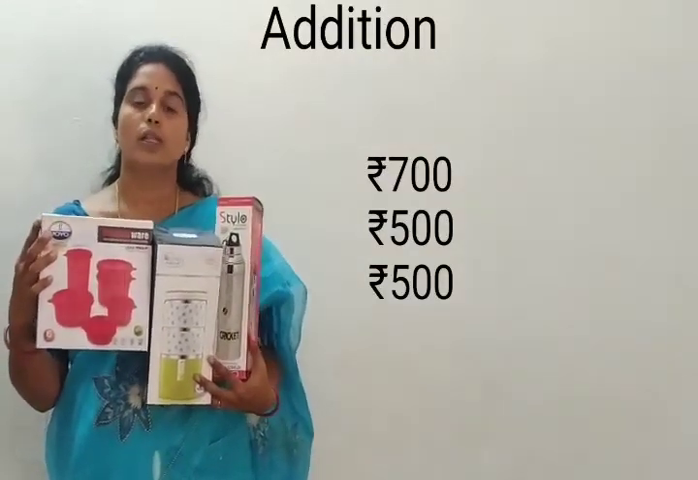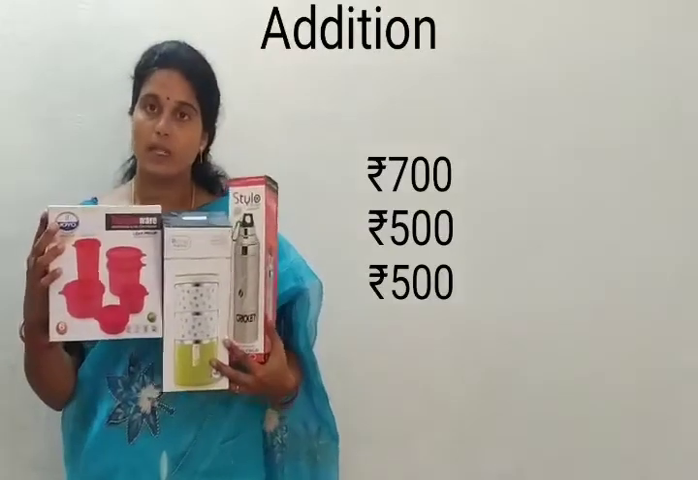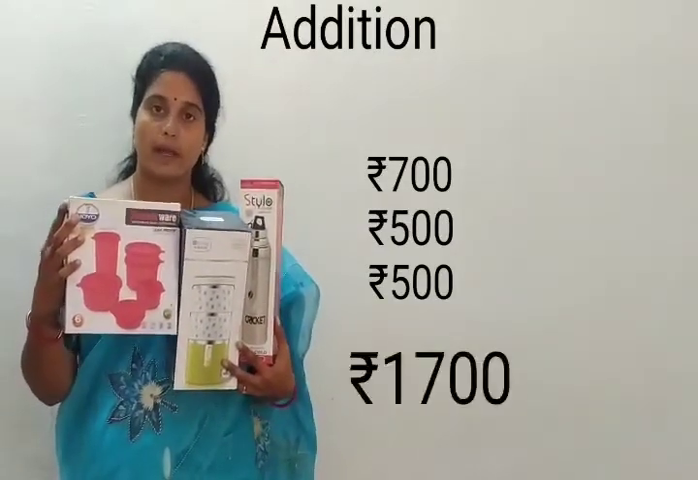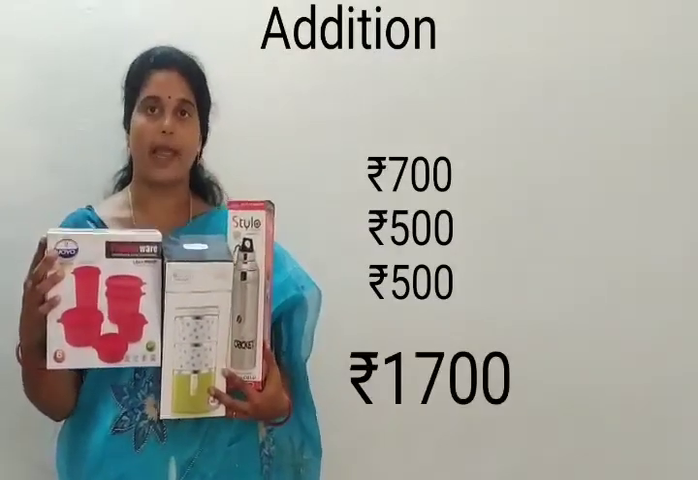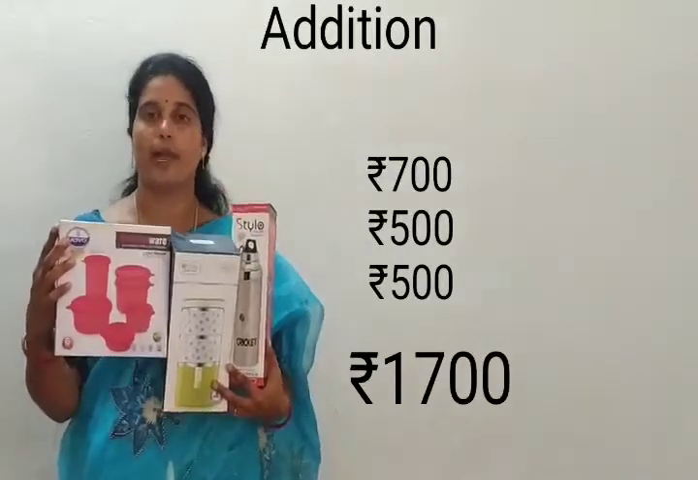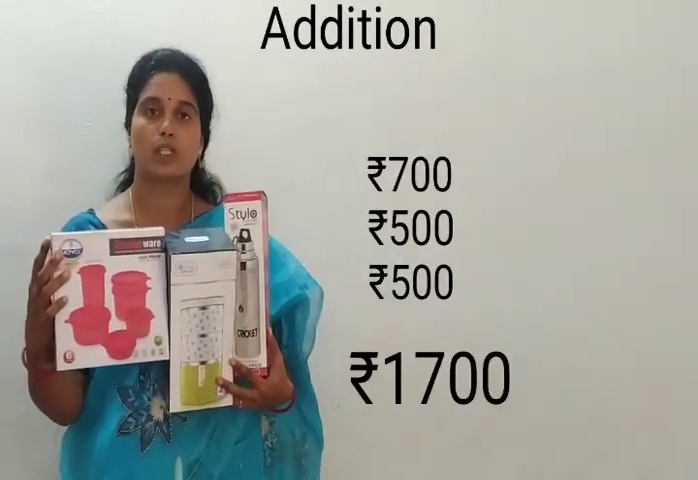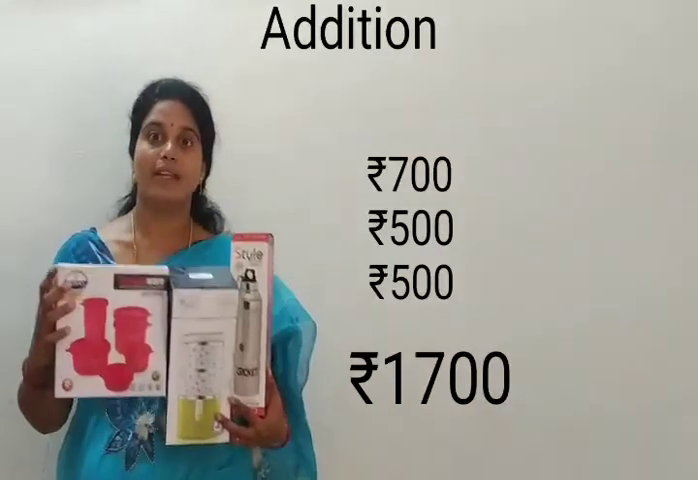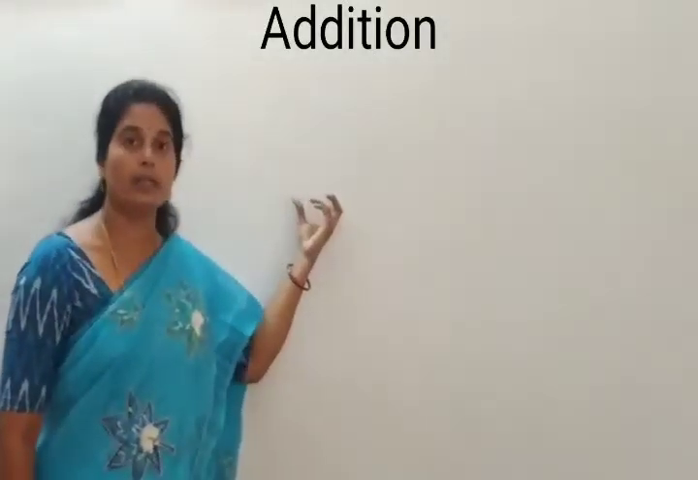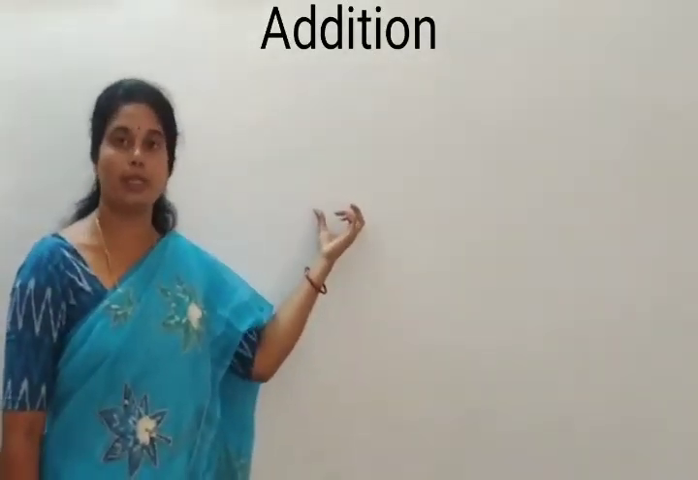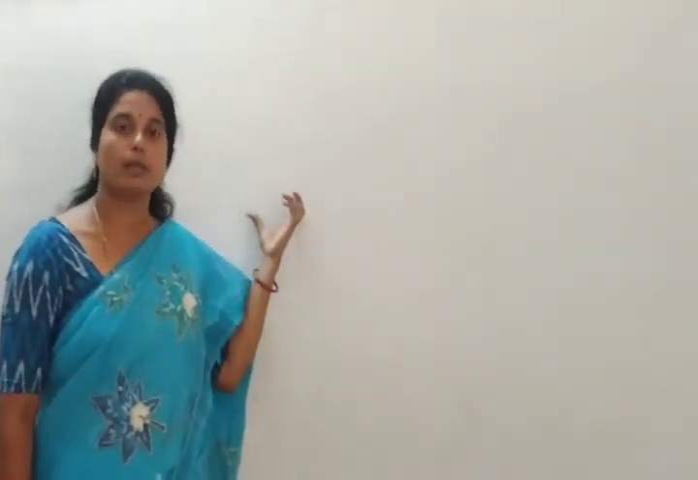Yes. So then what is the total cost of these three things? 700 plus 500 rupees plus 500 rupees. The total cost of these three things is 1700 rupees. Dear children, did you understand when we are using the addition? When we have to purchase some more things, we are using addition.